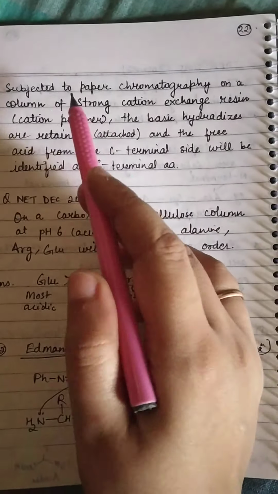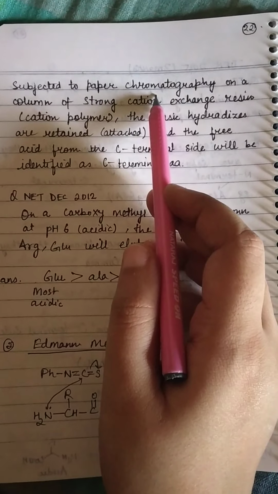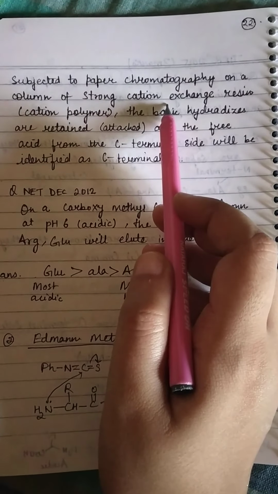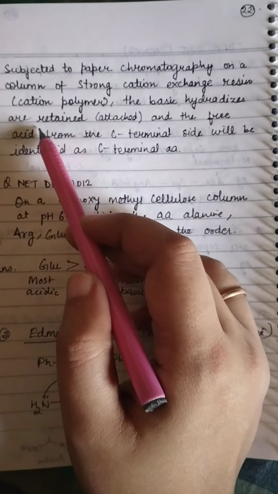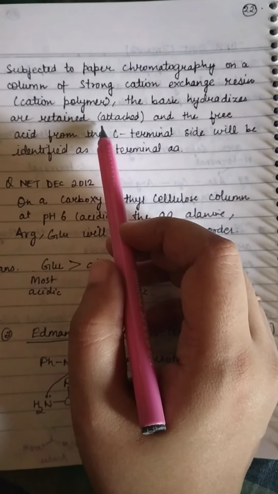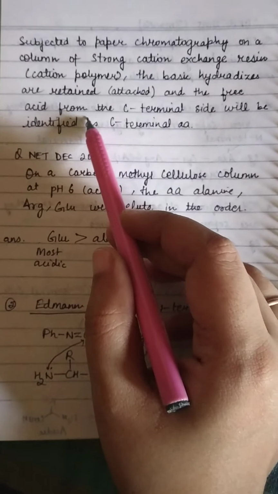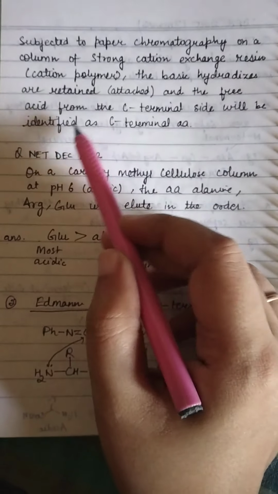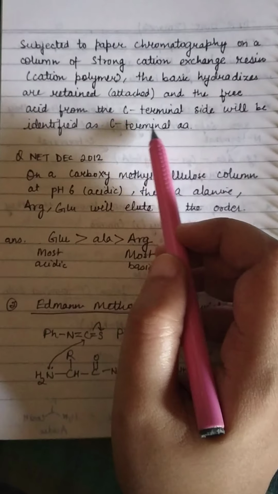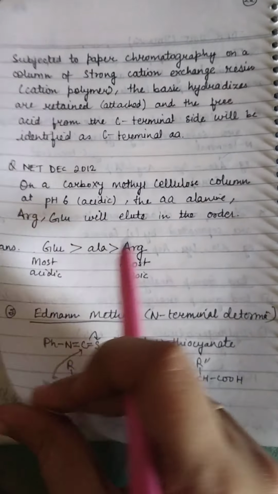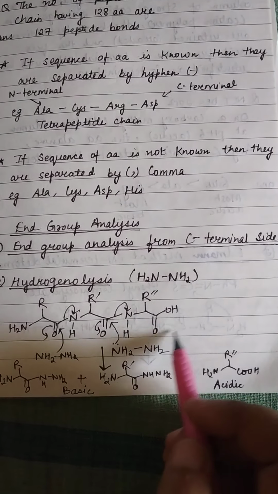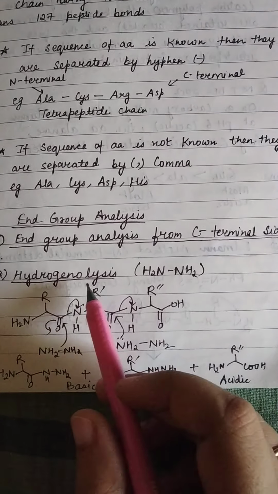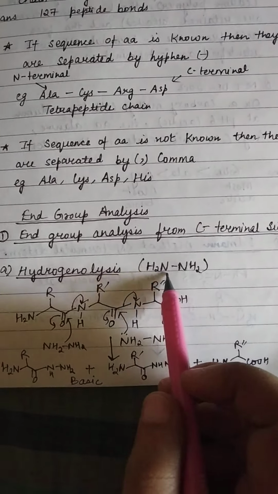So when we subject it to chromatography on a column of strong cation exchange resin, a cationic polymer, the basic hydrazides are retained, that is they are attached to it, and the free acid from the C-terminal side will be identified as the C-terminal amino acid, right? So we can easily determine the C-terminal amino acid with the help of hydrazinolysis in the presence of hydrazine reagent.